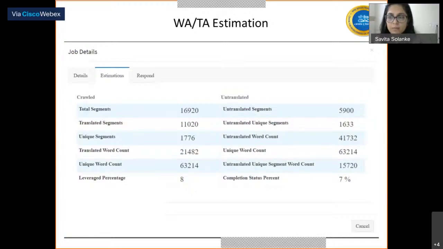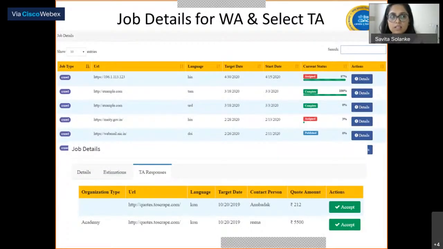So this is an example of the website. It has unique word count and untranslated count, which will help us to get the cost estimation of the website. This is a screenshot of job details. This is a table of job details which will be viewed by the TA as well as WA.